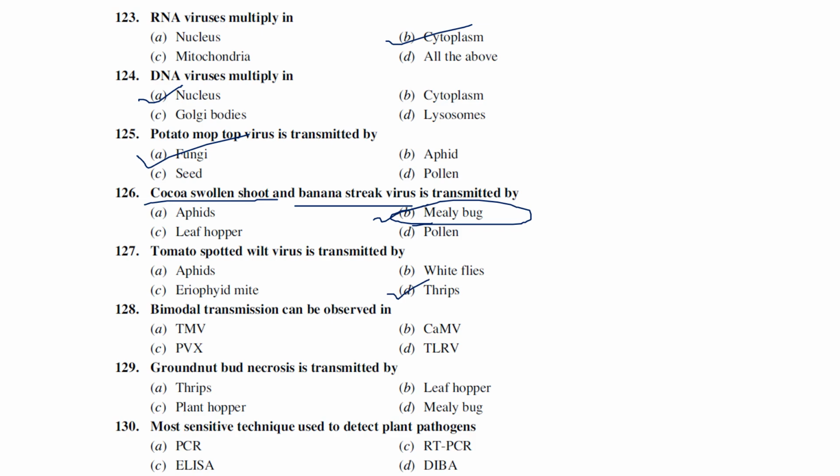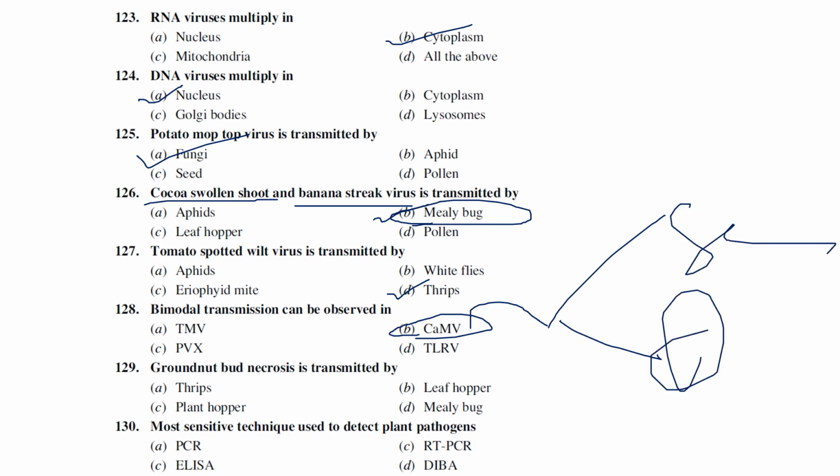Bimodal transmission can be observed, and actually for the first time bimodal transmission was observed in cauliflower mosaic virus. This question we have also discussed in between questions 1 to 50, I think. The bimodal transmission was first reported by Chaffant and Chaffman in 1962 in cauliflower mosaic virus. So this cauliflower mosaic virus is known to be transmitted by two means: one is sap transmission, second one is aphid transmission.